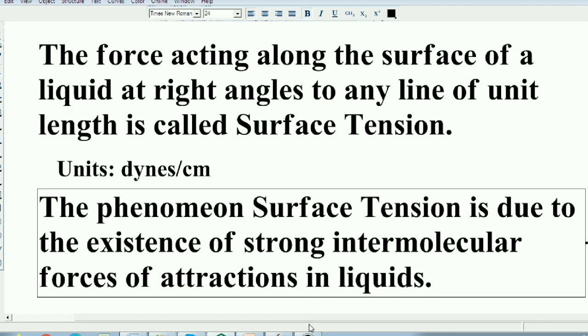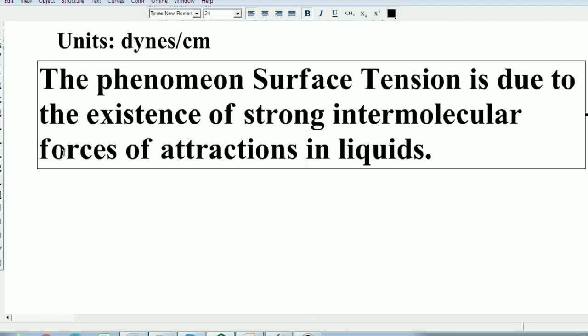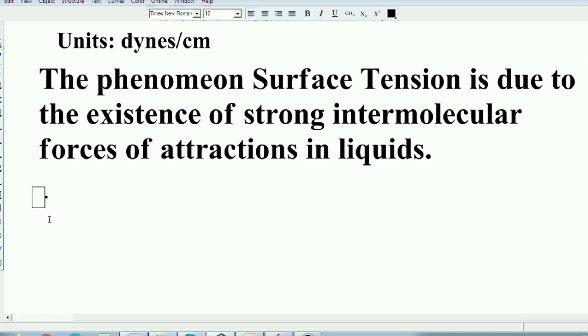Students, now we can see how the temperature affects the surface tension. Effect of temperature on surface tension.